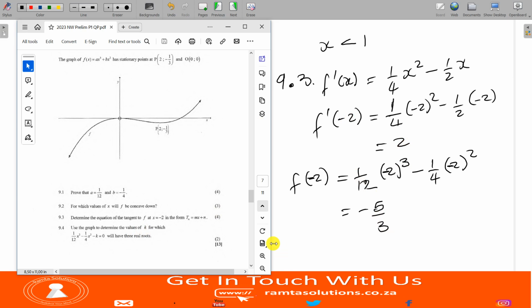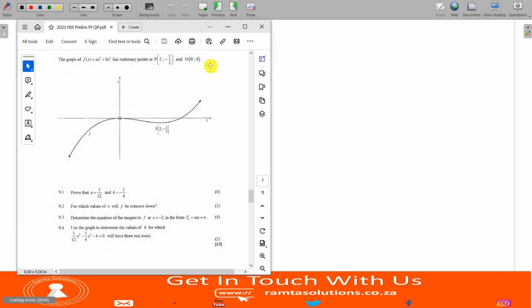So I'm going to use gradient point form to find the straight line. Now the tangent will be, I'm going to the next page. Please rotate your screen, guys. Remember to rotate your screen if you're using a mobile device. It'll give you better viewing.